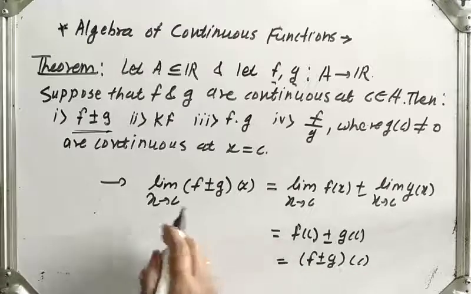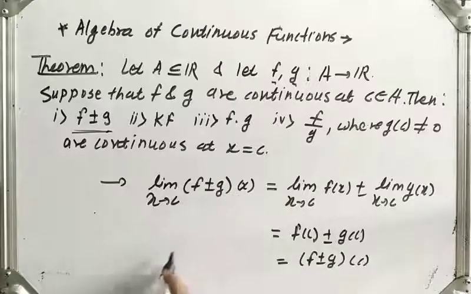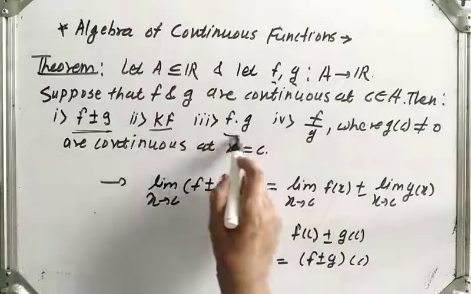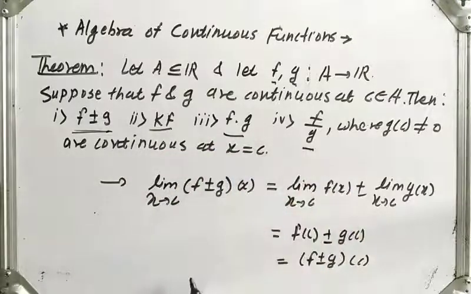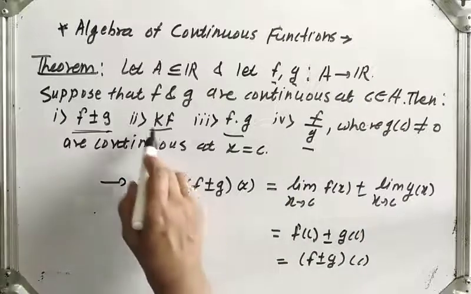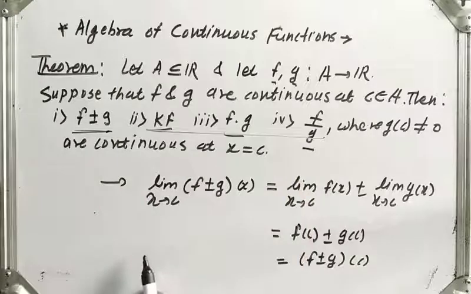Therefore we can say that f plus g is continuous at point c. In a similar way, you can prove that k f, f into g, f upon g are continuous at point c. Take it as an assignment and prove these three parts.